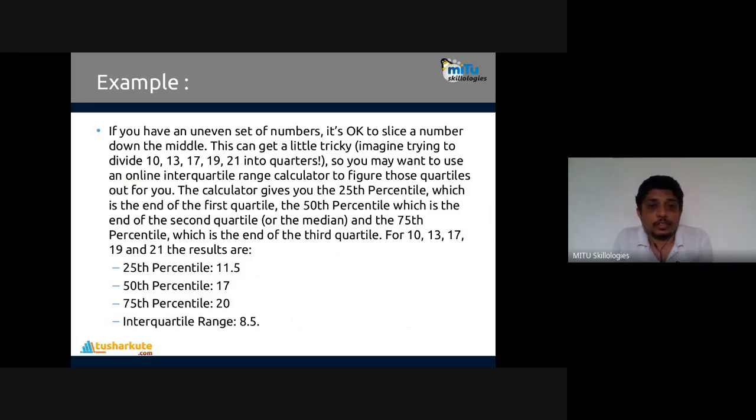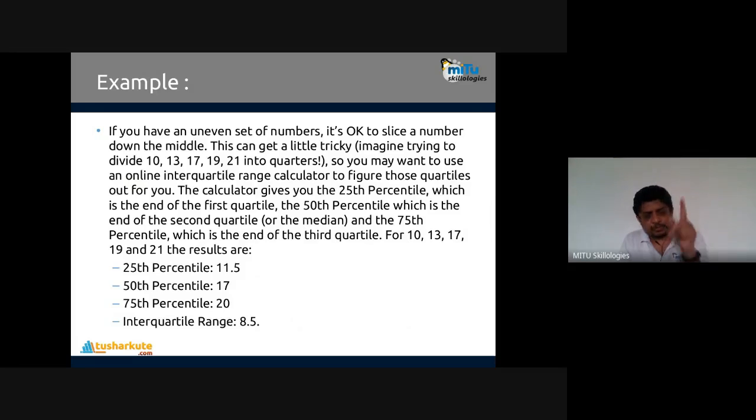Imagine you're trying to divide 10, 13, 17, 19, 21 into quarters. How is it possible? We can use an online interquartile range calculator to figure out the quartiles for you. The calculator will give you the 25th percentile, which is at the end of the first quartile, the 50th percentile, which is at the end of the second quartile, and the 75th percentile, at the end of the third quartile. The first quartile is 11.5. The second is 17.